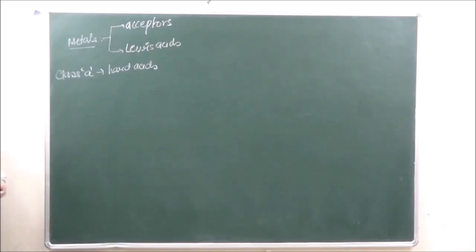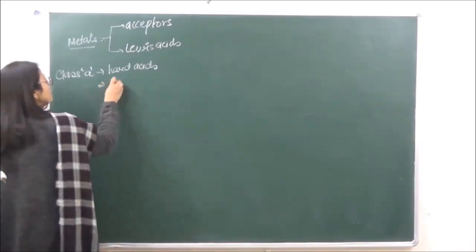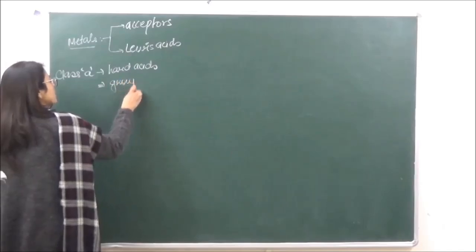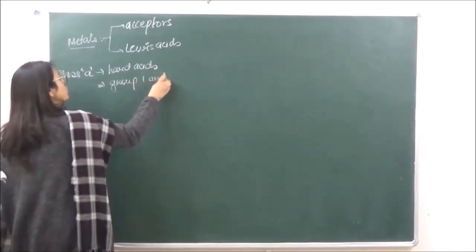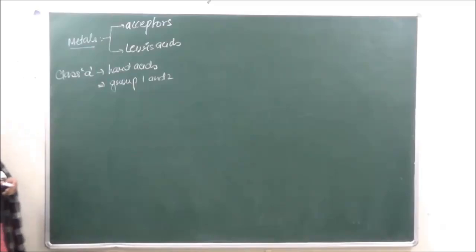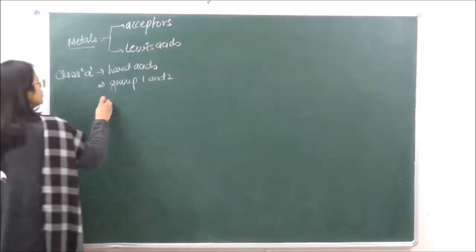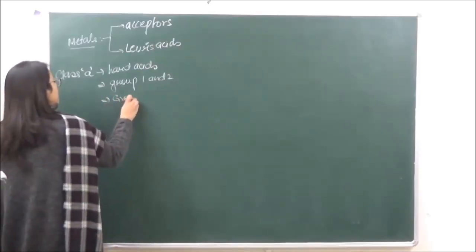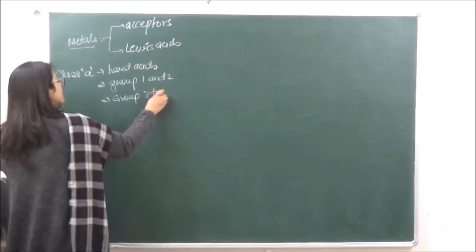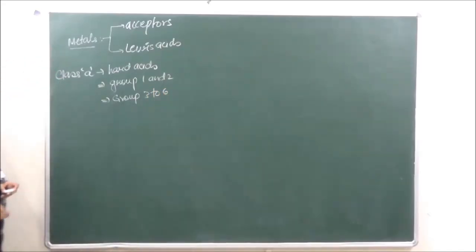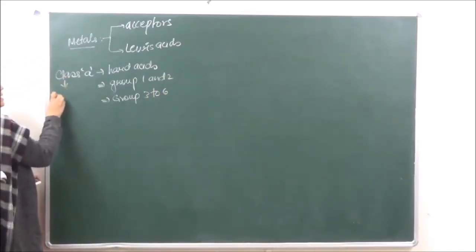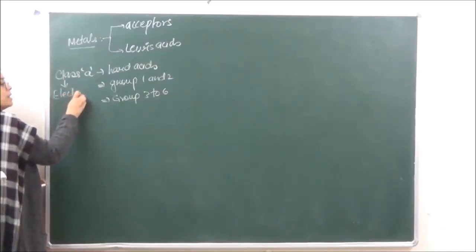Generally the metals of group 1 and 2, that is alkali metals and alkaline earth metals, come under this category, and the inner transition metals, and the transition metals from group 3 to 6, are highly electropositive in nature.